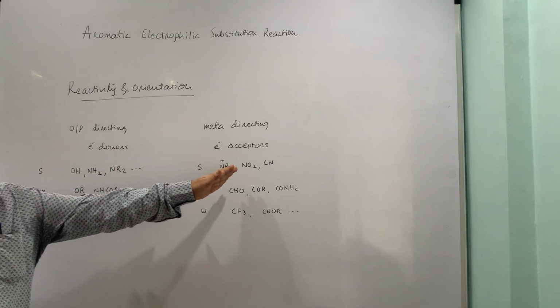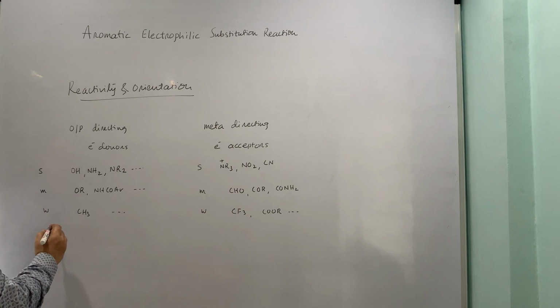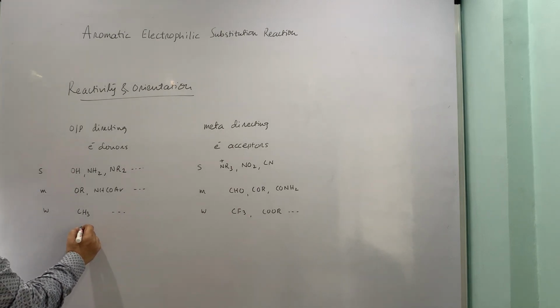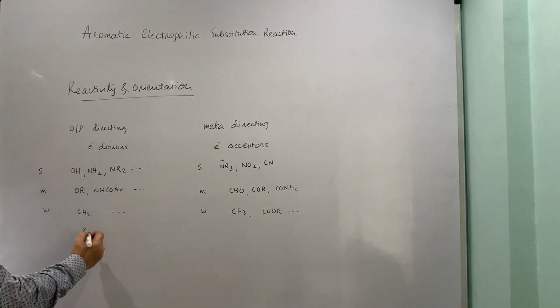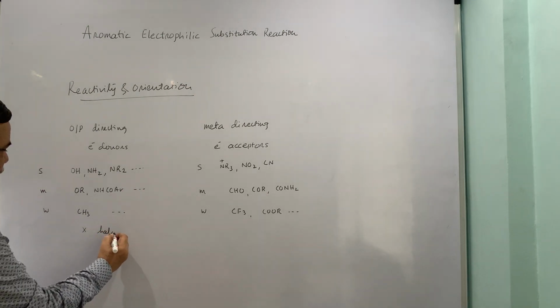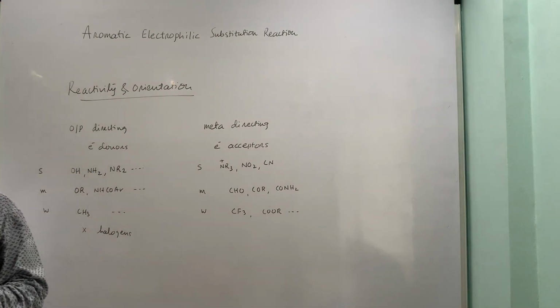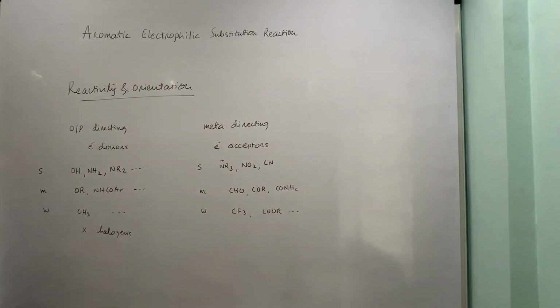So all these groups, they are meta orienting, these are ortho para directing, and of course in this list we have halogens also. Even halogens, they are ortho para directing, although they are weakly deactivating, because halogens can withdraw electrons through minus I effect, and that's why they are weakly deactivating.